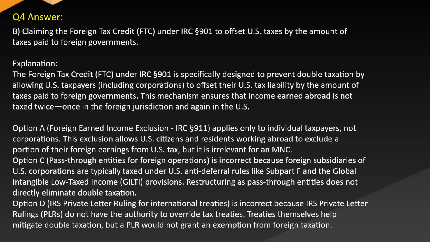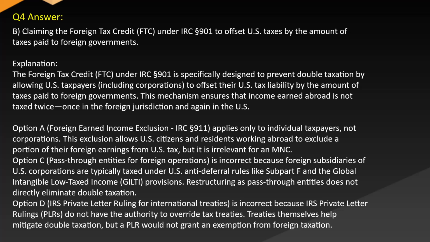Option C, pass-through entities for foreign operations, is incorrect because foreign subsidiaries of U.S. corporations are typically taxed under U.S. anti-deferral rules like Subpart F and the Global Intangible Low-Taxed Income (GILTI) provisions. Restructuring as pass-through entities does not directly eliminate double taxation.